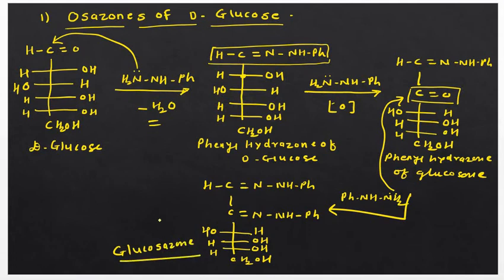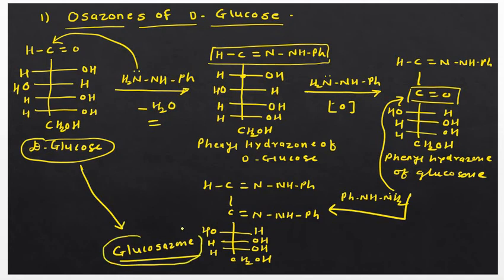Okay, so we can say that D-glucose is converted into glucosazone when it is reacted with excess of phenylhydrazine. Okay, so it is a very important reaction in carbohydrate chemistry. I will once again explain.